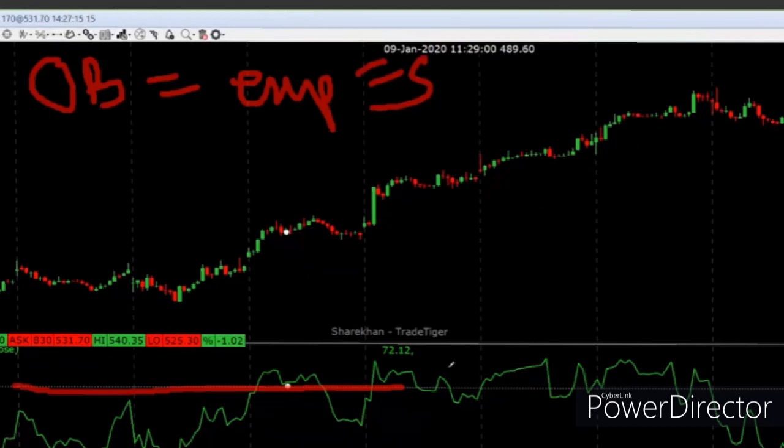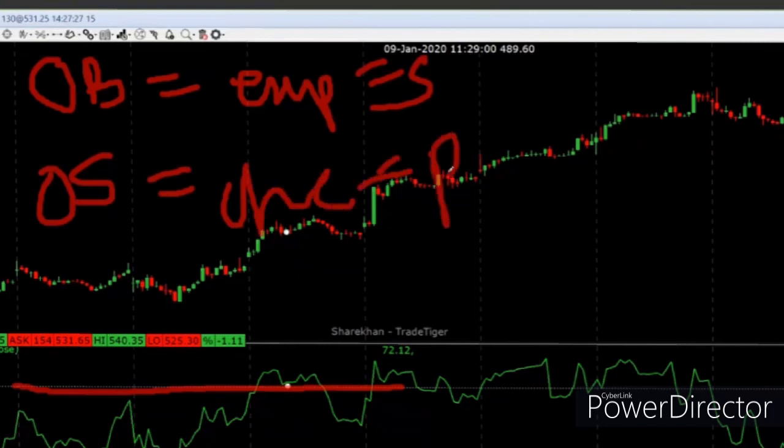On the other hand, he said that if RSI goes below 30, that is this line, it means the stock is oversold, means it is cheap. Now it's affordable and therefore I can take a buy over here. He said that if RSI was between these 30 and 70 lines, you will avoid taking a trade. Take a trade only when the stock is in the overbought or oversold region.